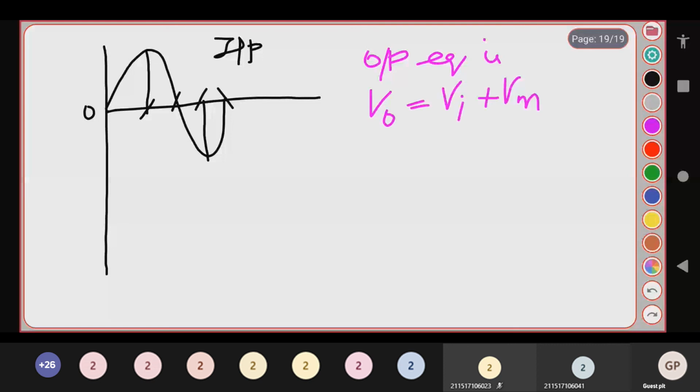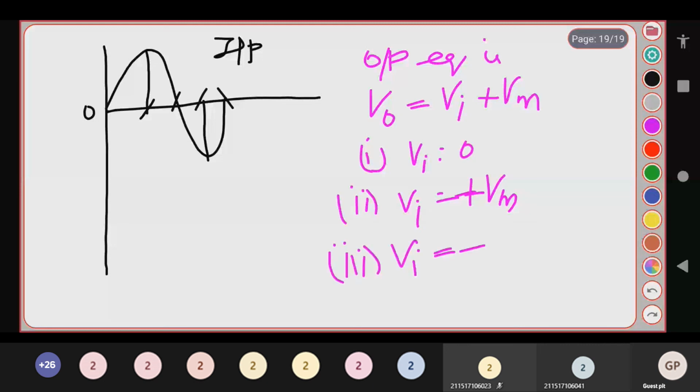Now tell me, when Vi is equal to 0, that is the first case. The second case, Vi is equal to plus Vm. And the third case, Vi is equal to minus Vm.